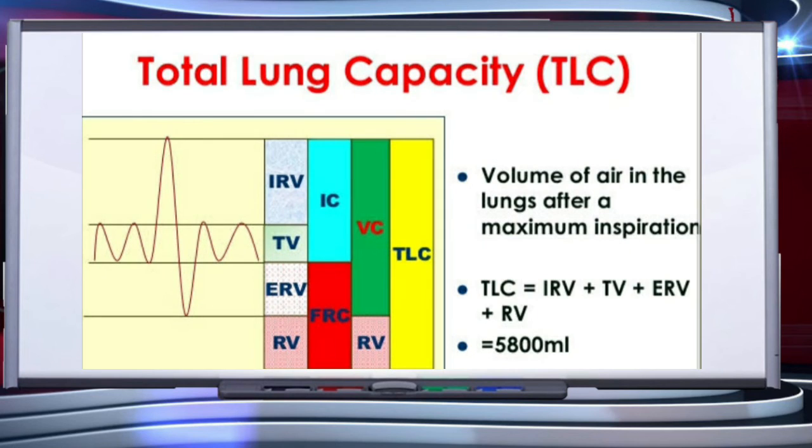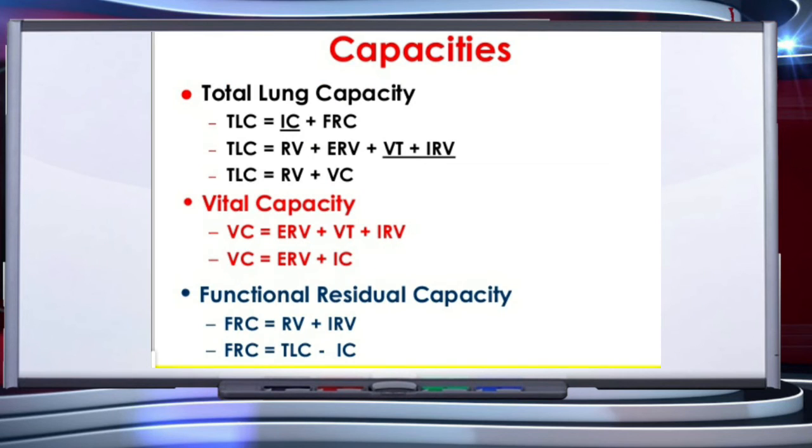The last capacity, that is total lung capacity. Total volume of air accommodated in the lungs at the end of a forced inspiration. Total lung capacity is sum of vital capacity and residual volume. This slide shows different formulas to calculate different capacities of the lungs.